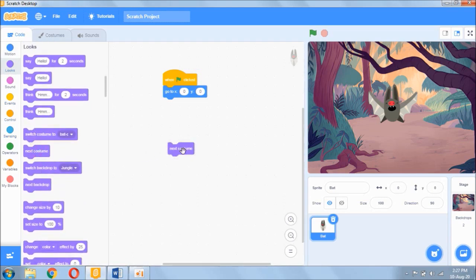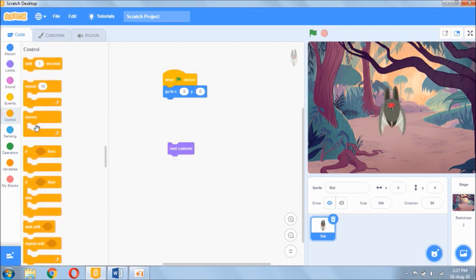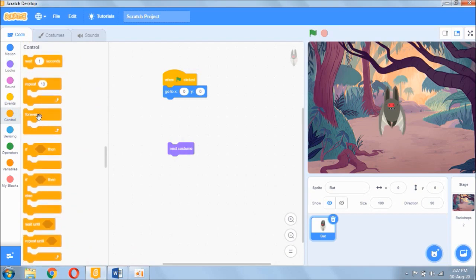So if I click on next costume, see what happens. The bat goes to the next costume. As you can see, the bat goes to the next costume. Okay, let's see what happens if I bring out the forever block. Don't forget, my goal is to make the bat swing its wings forever. So bring out the forever block and drag the next costume into it. See what happens. Click on forever. As you can see, the bat is switching between its costumes forever.